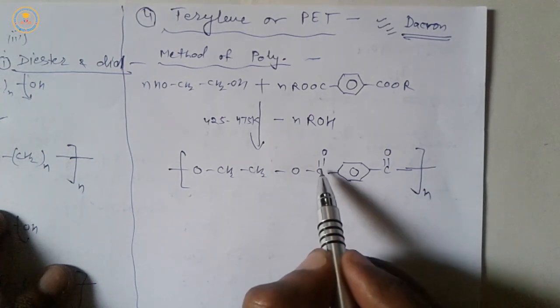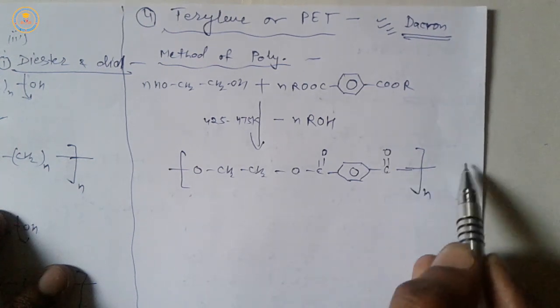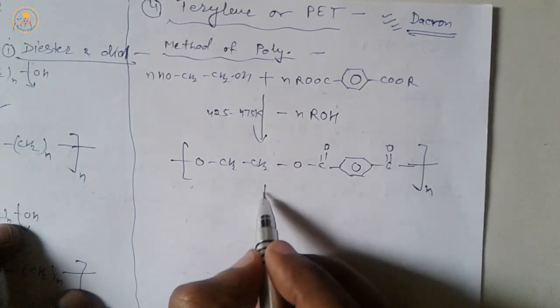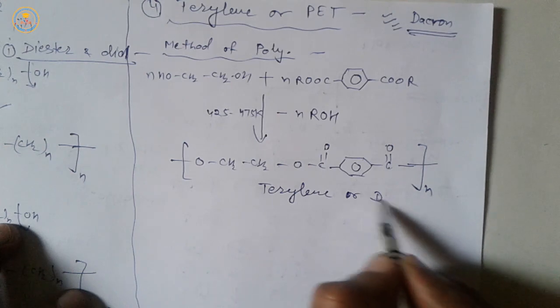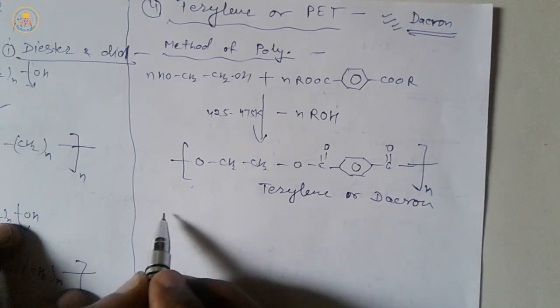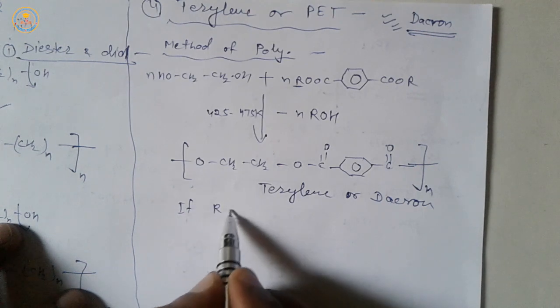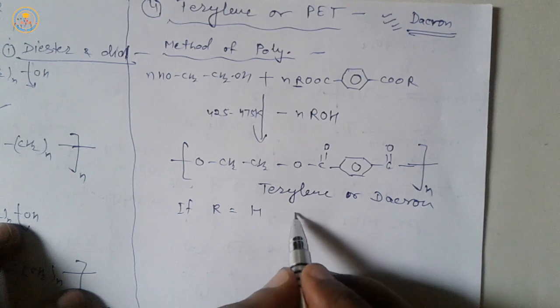In this structure, COOR, similarly COOR in the other unit, it is terylene or Dacron. Here, if R is equal to H, then it is called terephthalic acid.